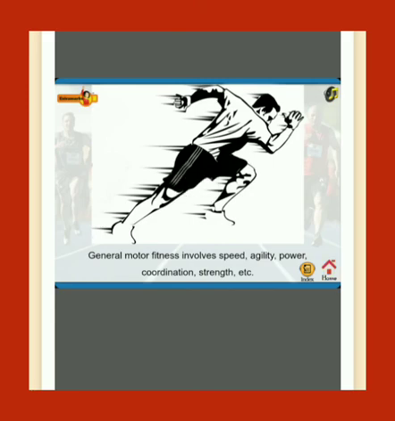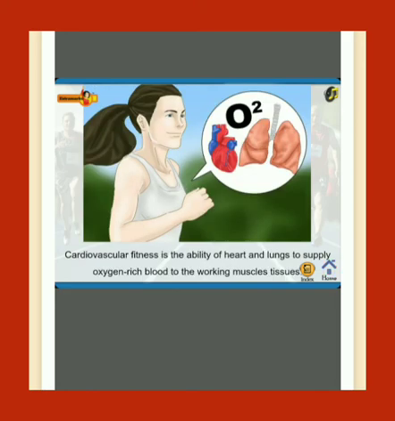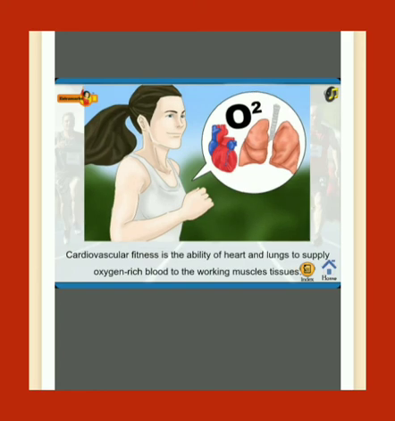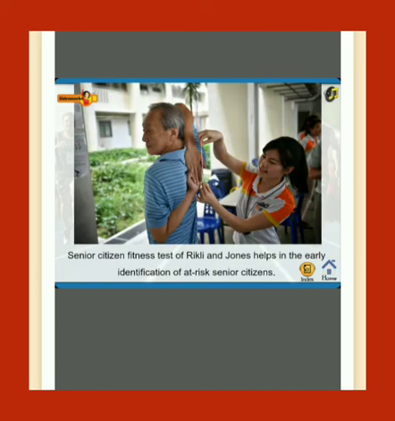General motor fitness involves speed, agility, power, coordination, strength, etc. Cardiovascular fitness is the ability of the heart and lungs to supply oxygen-rich blood to the working muscles and tissues. The Senior Citizen Fitness Test of Rikli and Jones helps in the early identification of at-risk senior citizens.